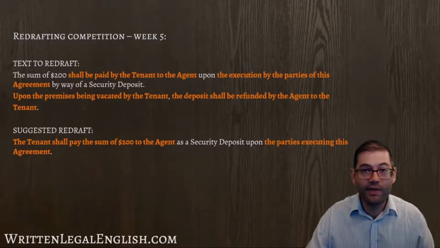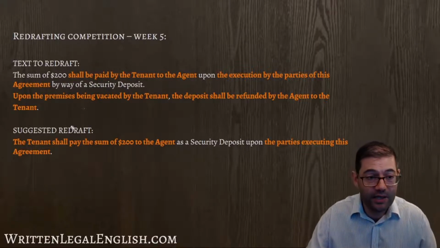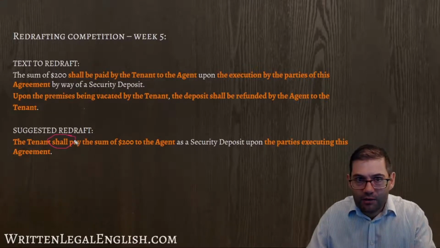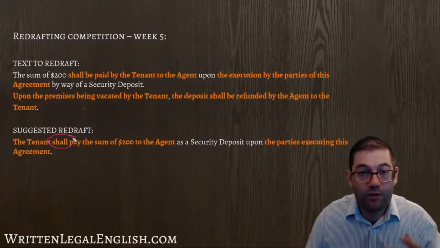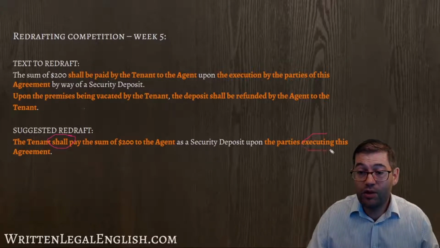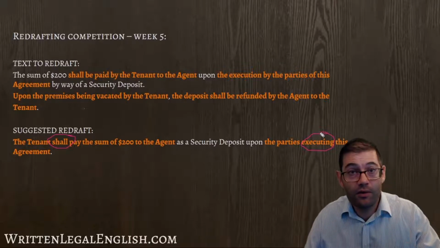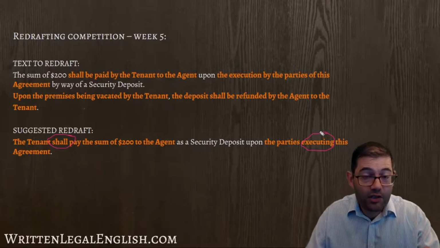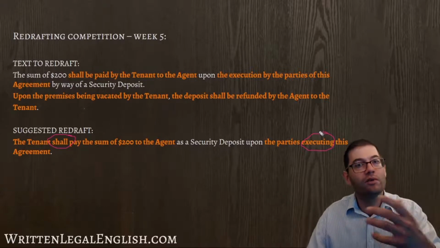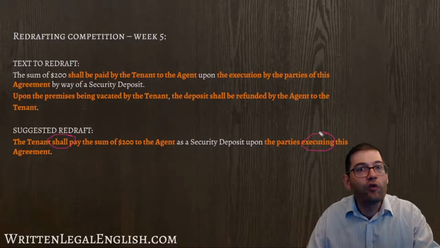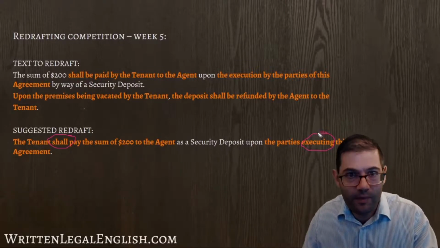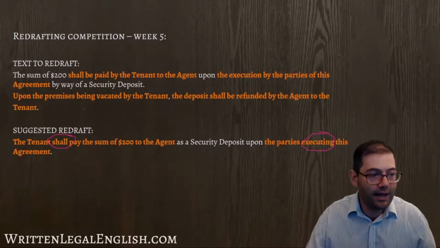Now, there's a couple of other things that you could have done here for extra points. You could have redrafted shall. You know I don't like shall. You know there's a problem with shall. So redrafting that into must would get you some extra points. And also redrafting executing, because to execute is a legal English verb. Not everyone knows what it means. So if you redraft that into sign or a form of sign, then everyone understands what that means. And you would have got some extra points for making the sentence clearer.